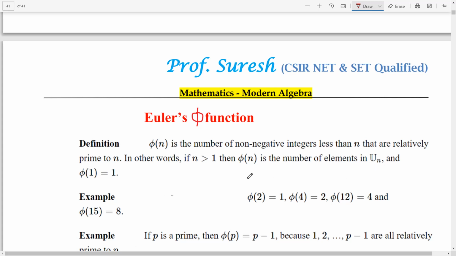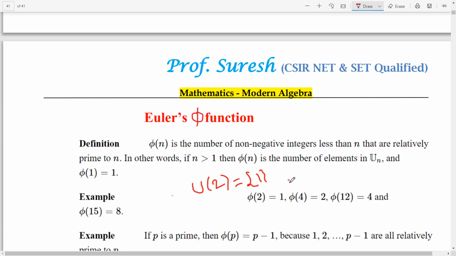What is the meaning of U of n? So U of 2 is nothing but the numbers that are less than n and relatively prime to n, written as a set. So 1 is relatively prime to 2. So U of 2 is {1}.